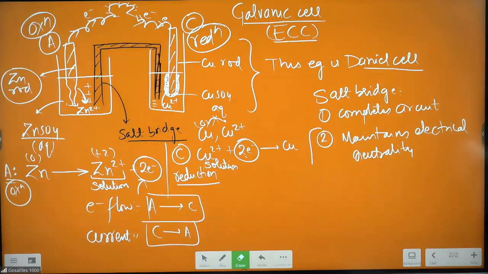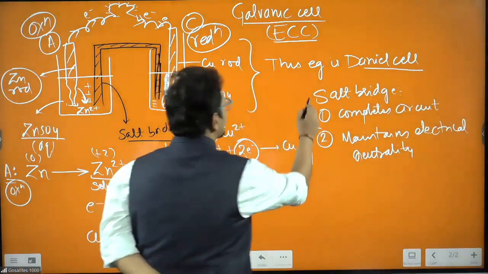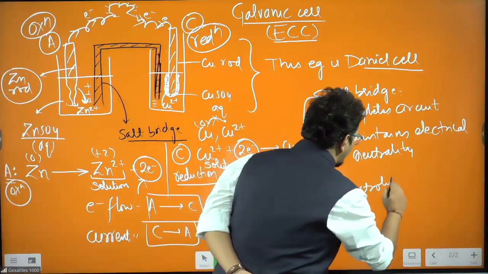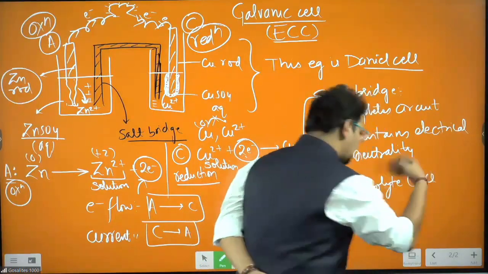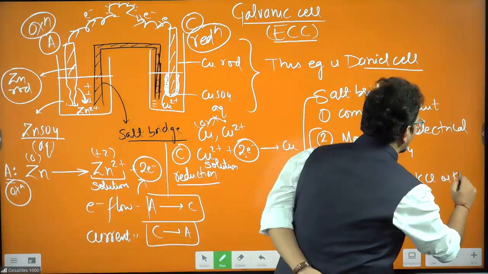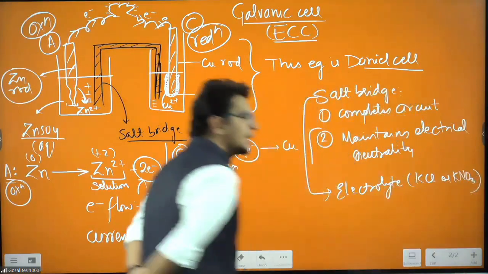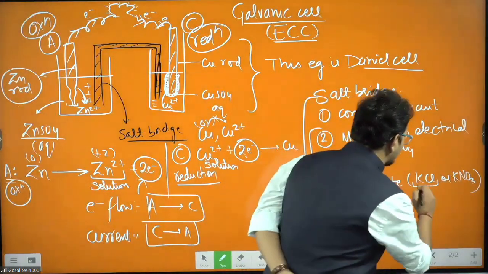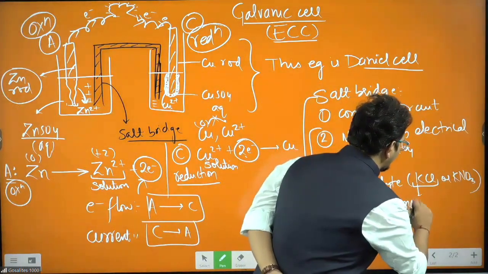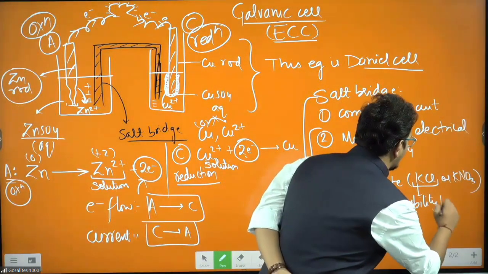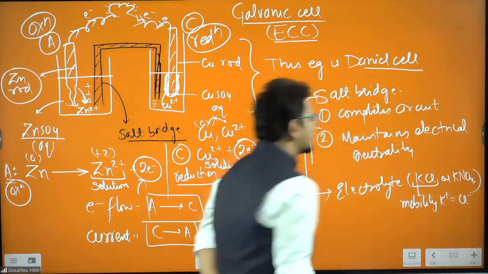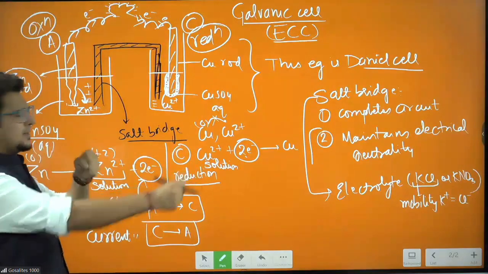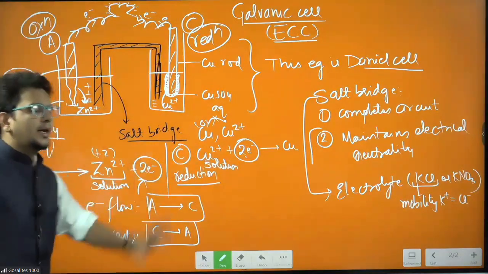So what does the salt bridge contain? Salt bridge contains some electrolyte. Which one? KCl, most importantly, or KNO3, second best. KCl is the best one. Why is KCl the best one? Because the mobility of K plus is equal to that of Cl minus. The speed of movement of K plus and the speed of movement of Cl minus is the same. So we use the electrolyte KCl.